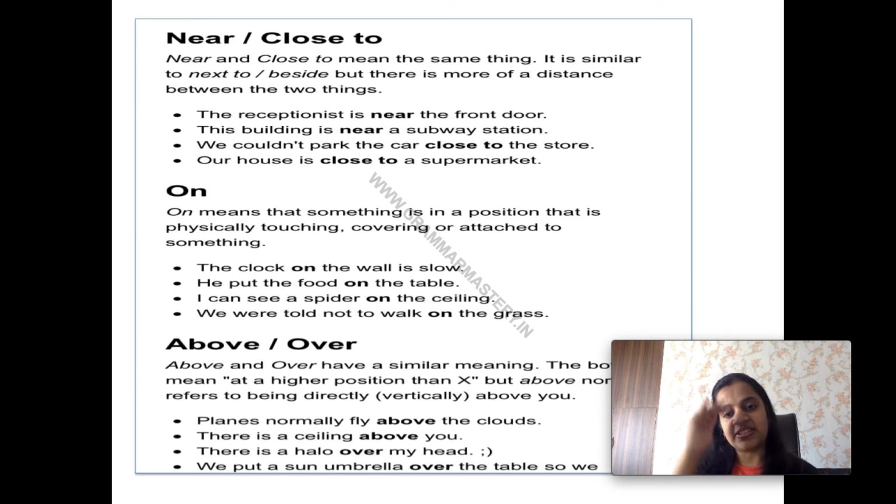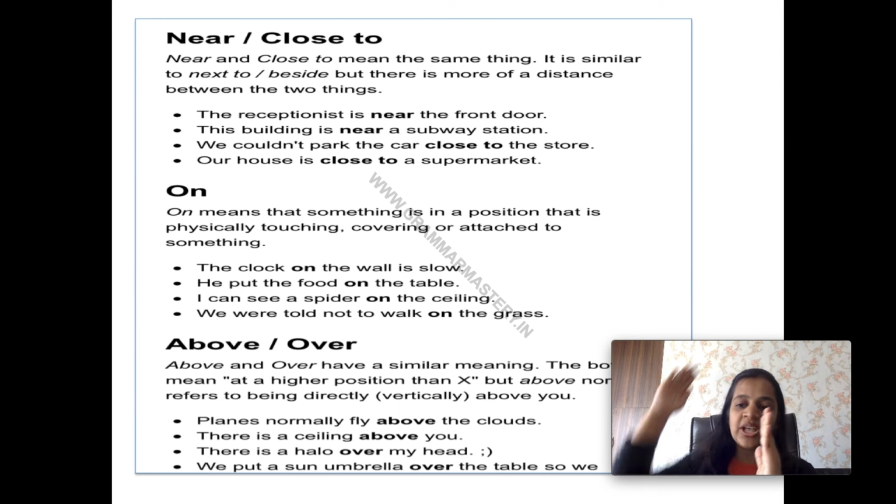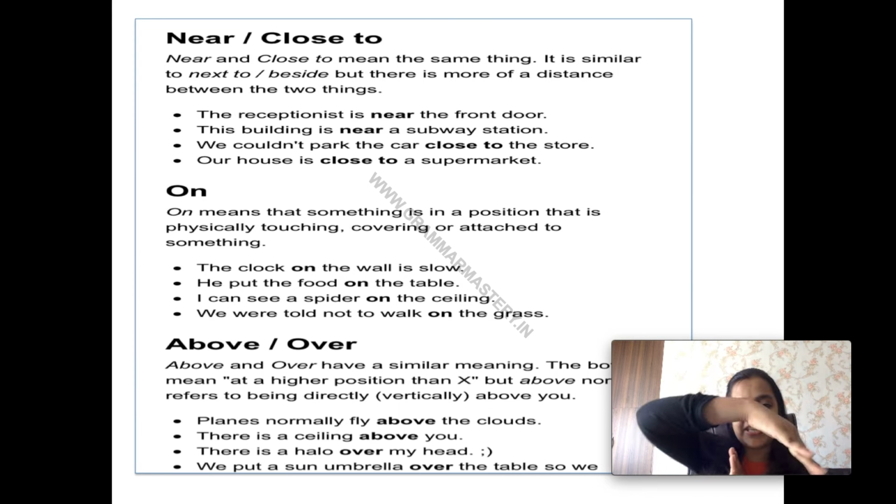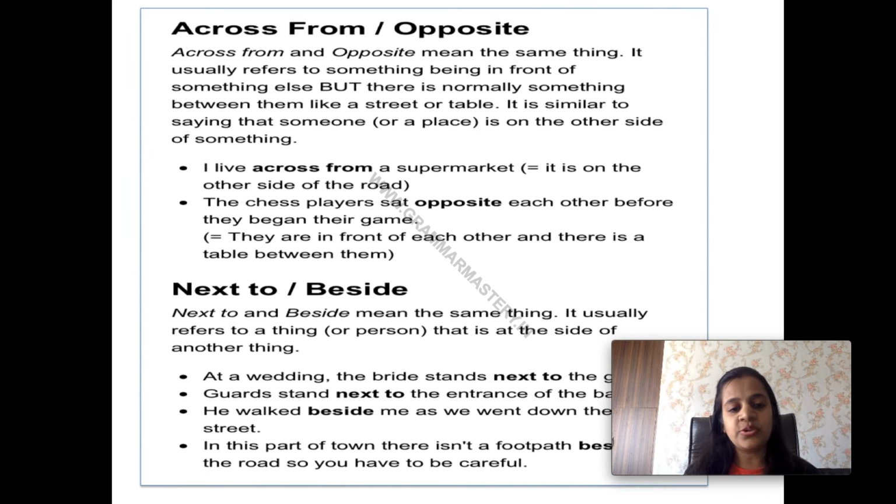Now television के ऊपर speaker हमने fix किया है but that is not touching the television. Over, when something is covering something but that is in motion. For example, this is the wall, the fox jumped over the wall, उसके ऊपर से गई but that is in motion. So these are above and over.